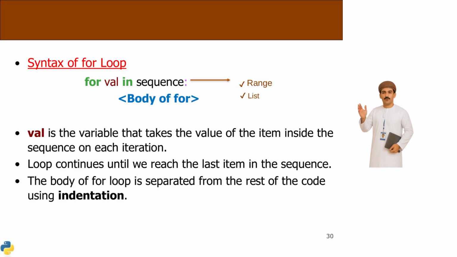The syntax of a for loop involves iterating over a sequence with for val in sequence. Here, val represents each item in the sequence. The loop continues until the last item is reached. Indentation is crucial to separate the loop's body from the rest of the code, ensuring proper execution.